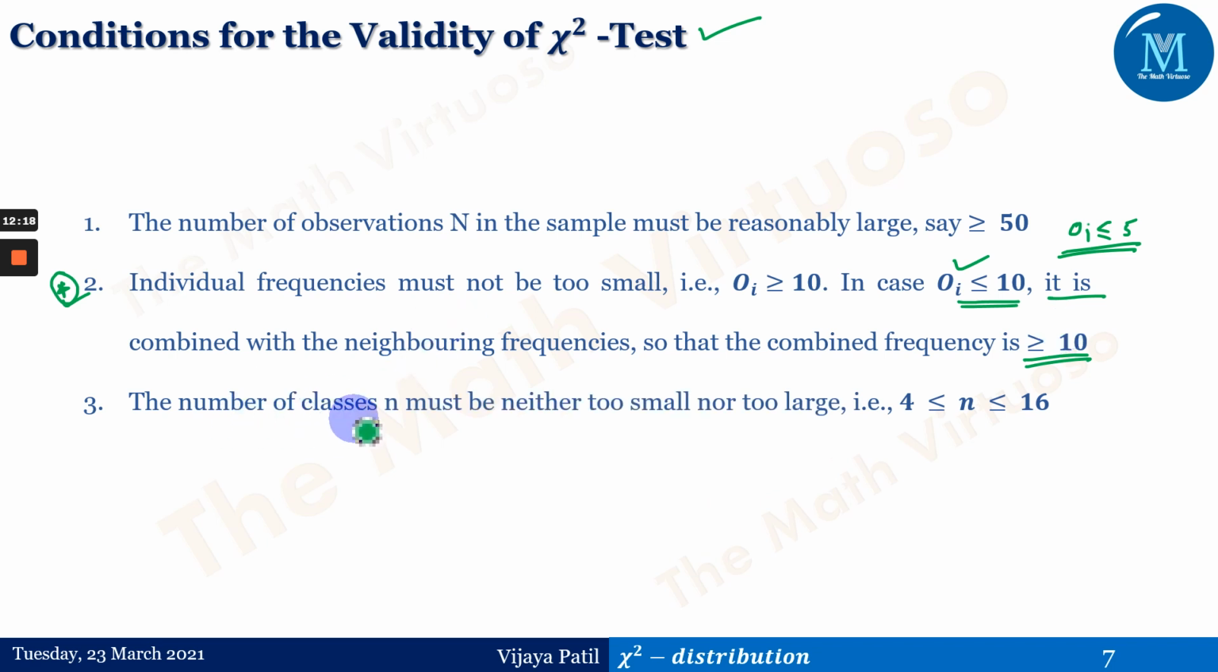The third one is the number of classes n must be neither too small nor too large. That is 4 is less than or equal to n, less than or equal to 16. Again, I'm saying that this is from the book by B.S. Grewal. This book is saying that this range has to be like this, but it might vary with different books. But in this particular session, we are taking it as 4 to 16. It might be a little bit of a change in these numbers.